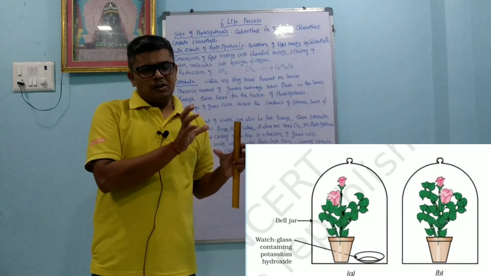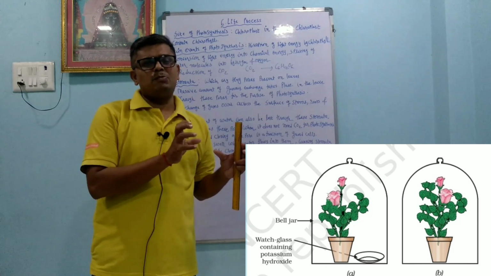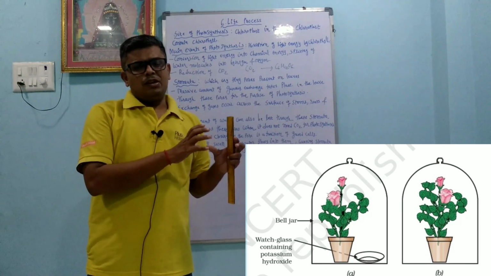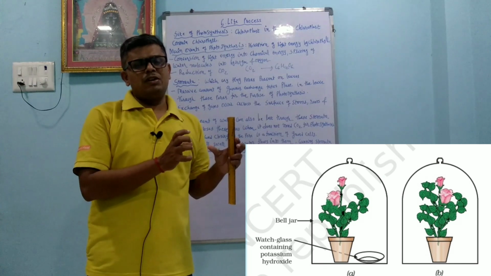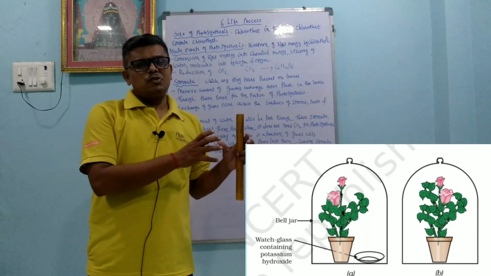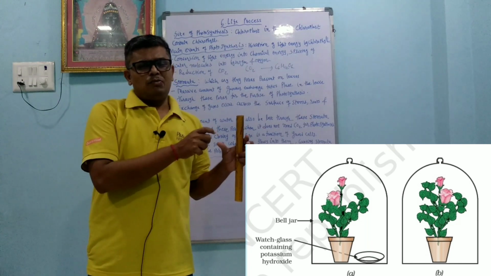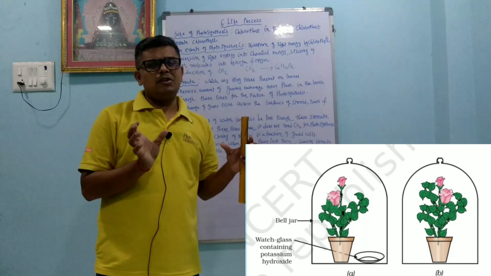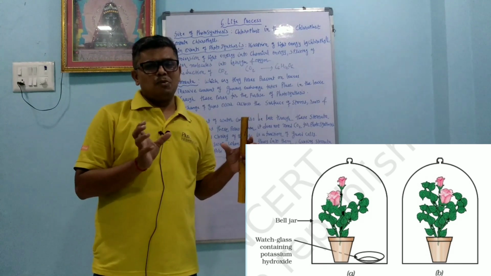Dear student, what is the characteristic of potassium hydroxide? Whatever carbon dioxide is present is absorbed by the potassium hydroxide. So in bell jar 1 the plant is not able to get carbon dioxide, so the photosynthesis reaction stops, and its leaf becomes pale yellow. In the second bell jar, some amount of carbon dioxide is present, so the photosynthesis reaction takes place, and it becomes blue-black.